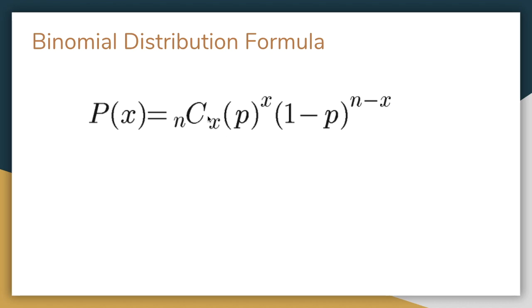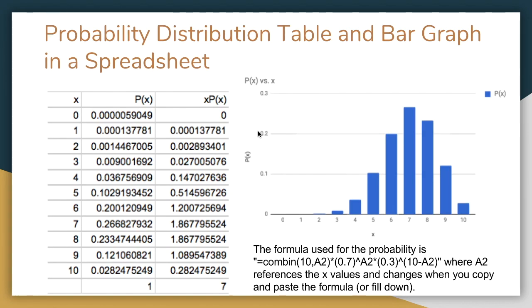So you've got this n choose r part, or n choose x part, for counting the number of cases. So how many ways to do this? How many slots do you have total? Which slots do you want the probability of success to go into? The p is going to be the probability of success, and the 1 minus p, which is the 0.3 in that case, is the failure. N minus x is just the remainder after you pick the number of successes from a total.